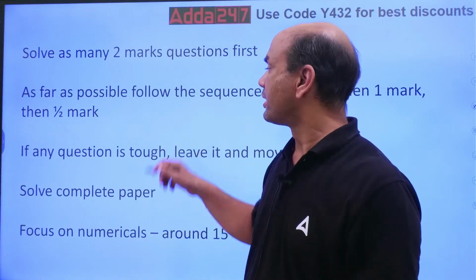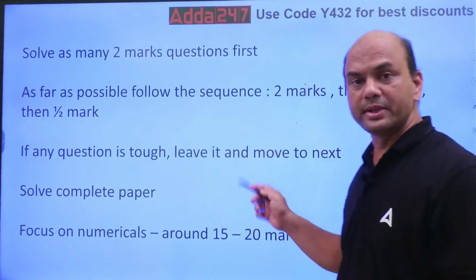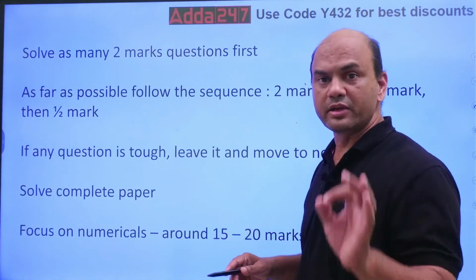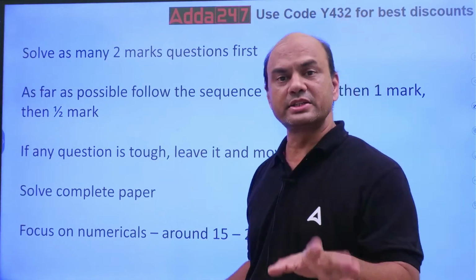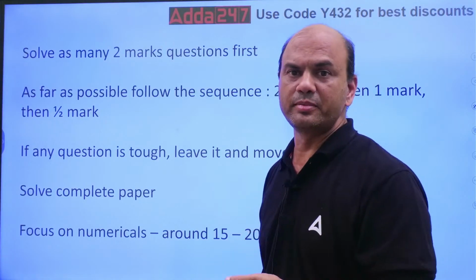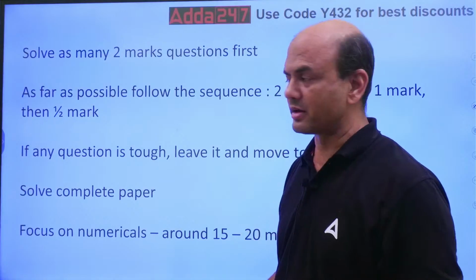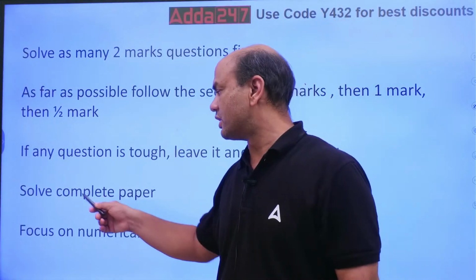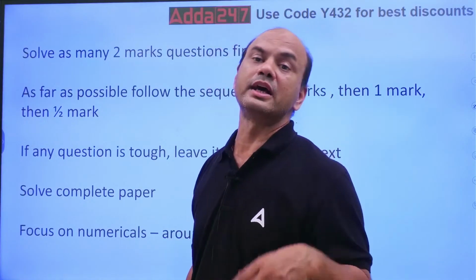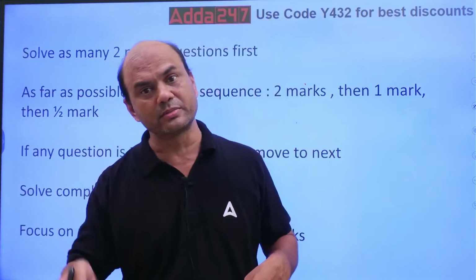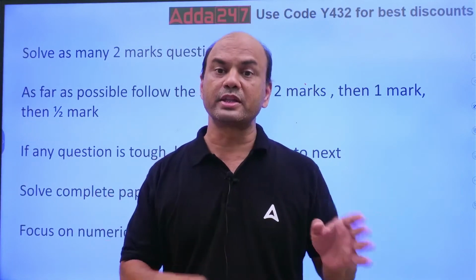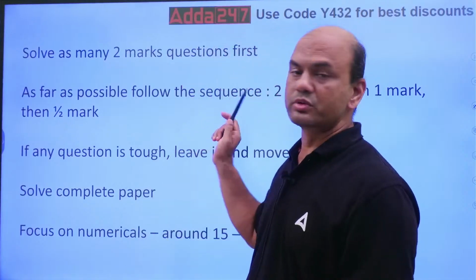If any question is tough, leave it immediately and move on to the next question. At least do it for half mark. For 2 marks, pay some attention. Don't leave it immediately, because 2 marks is a big question. Solve the complete paper. See to it that nothing is left, and don't be in a situation with the last 1 minute remaining and 15 questions remaining. Give proper time to everything. That's why I'm telling you, follow the sequence 2, 1, half.